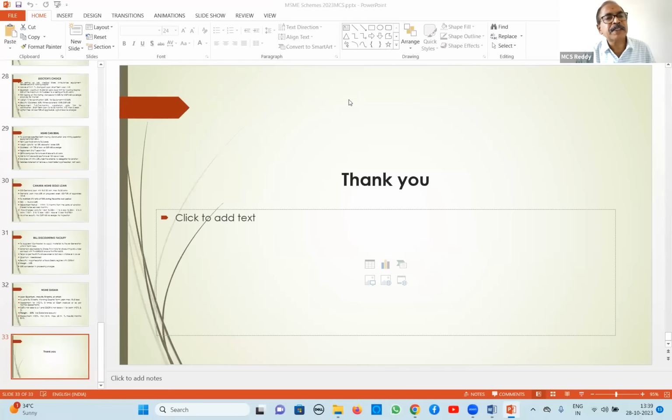Review above 5 lakhs. What is this review? Review above 5 lakhs, half yearly review, and 5 crores and above, quarterly statement to be submitted. They have to submit. This is in respect of bank guarantees.